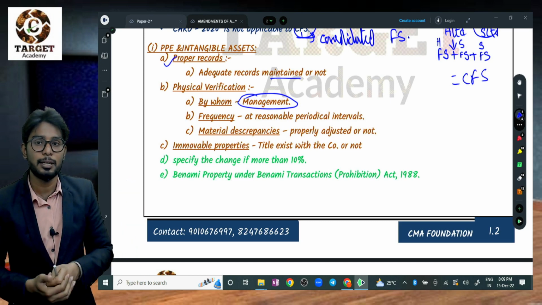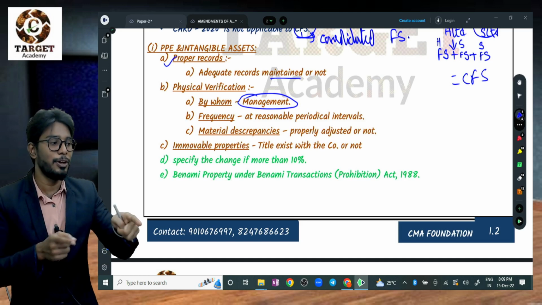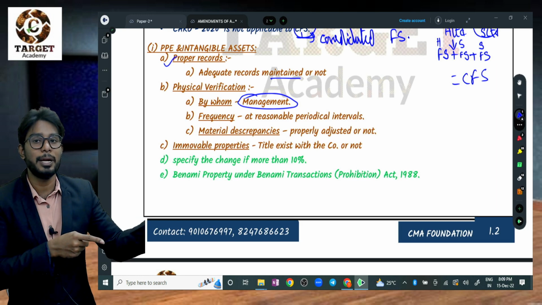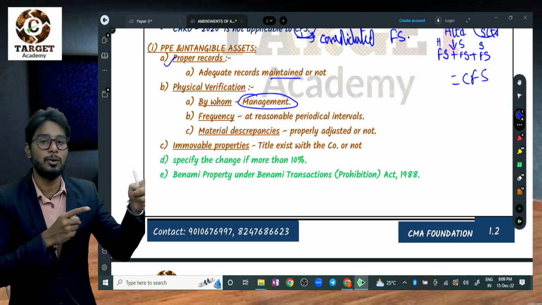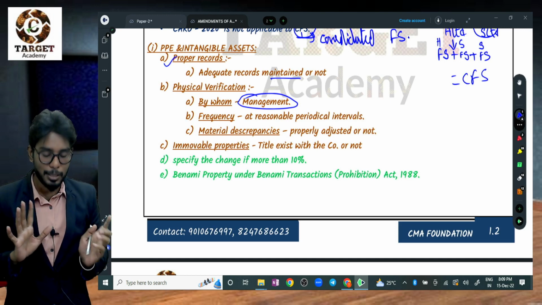Who has to maintain those records? Management. Who has to verify? Auditor. The auditor has to verify whether they are maintaining them or not. If they are maintaining properly, then report yes. If they are not maintaining properly, then report no. Shareholders will take care, right?